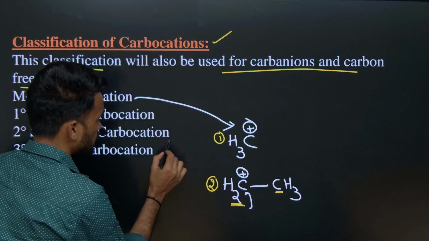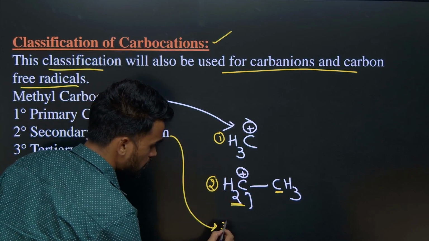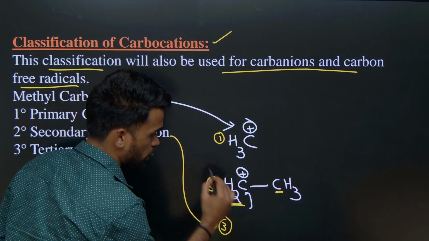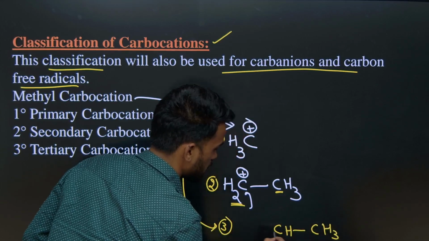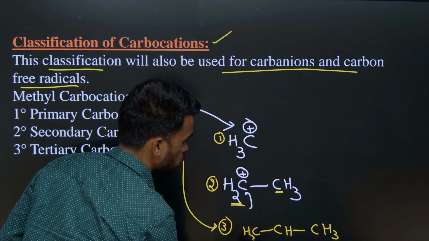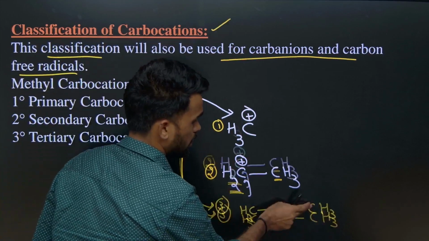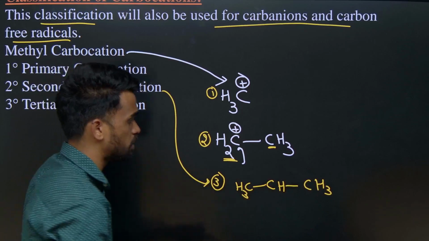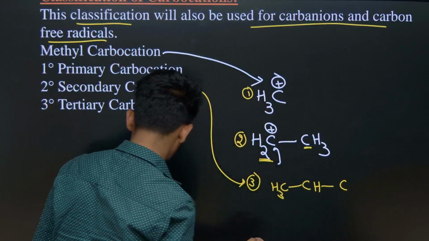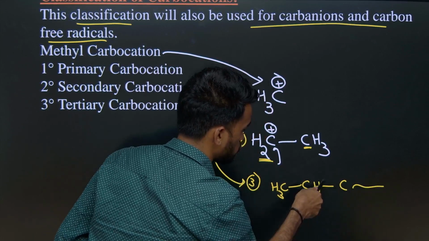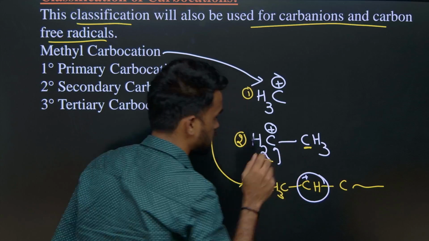Okay. Now in some cases, instead of having two hydrogens, let us put only one hydrogen and keep the other two sides with two carbon atoms. It may be a methyl group or anything, but it should be a carbon directly attached to this carbocation we are discussing.